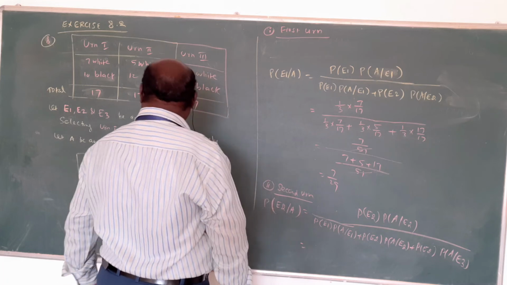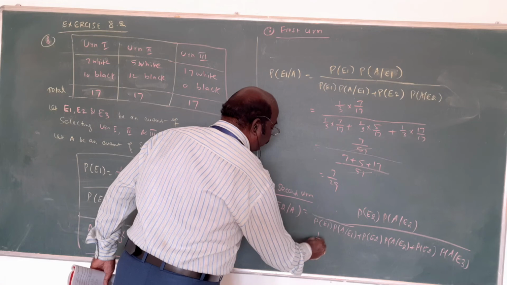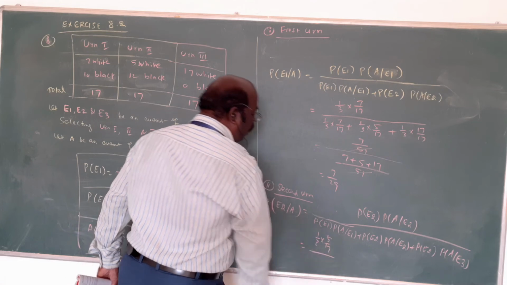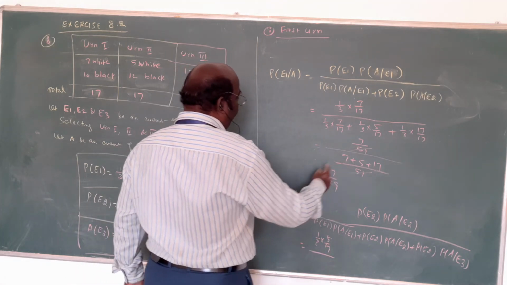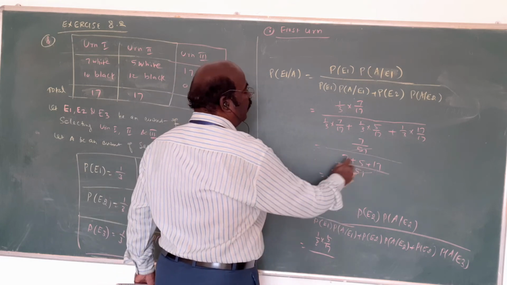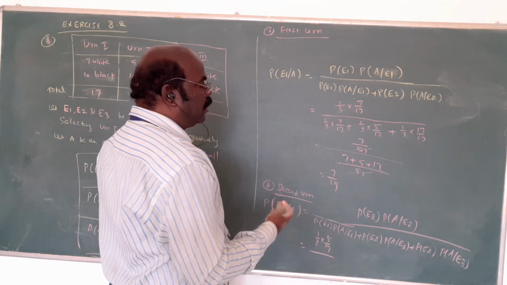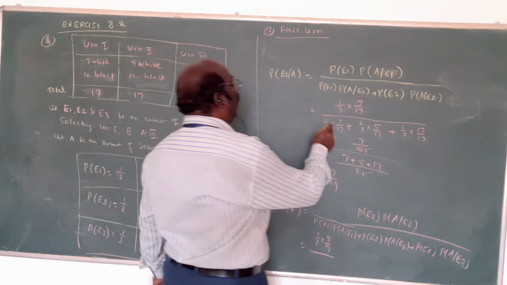Now, the numerator is 1 by 3 into 5 by 17. The denominator I will find out, the same thing, no? The answer is 29 by 51. Directly, we need not substitute again because we already substituted all the values.